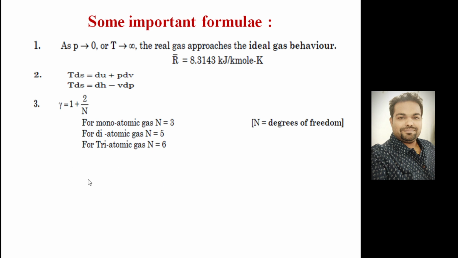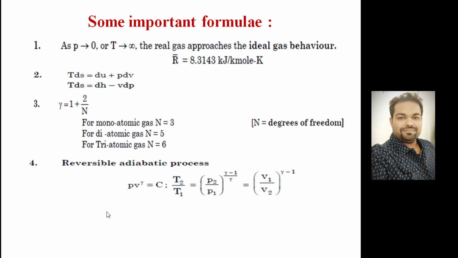For triatomic gas like carbon dioxide, n is equal to 6. If you put the value 6 here, you will get gamma is equal to 1.33. So for triatomic gas, CO2, H2O, water, or any other gas which has 3 atoms, the gamma value will be 1.33. Keep these values in mind: gamma is equal to 1.67 for monatomic, 1.4 for diatomic, and 1.33 for triatomic.